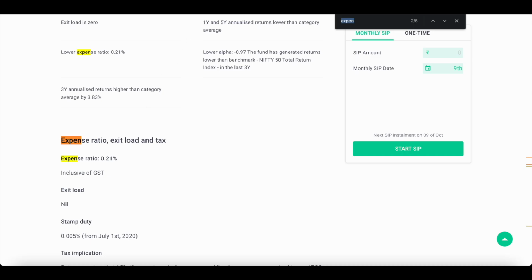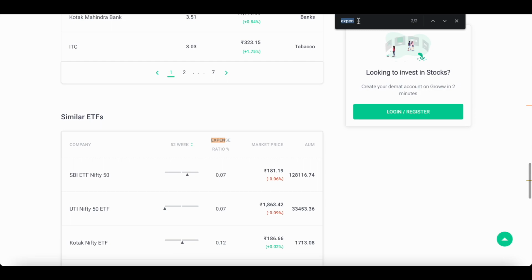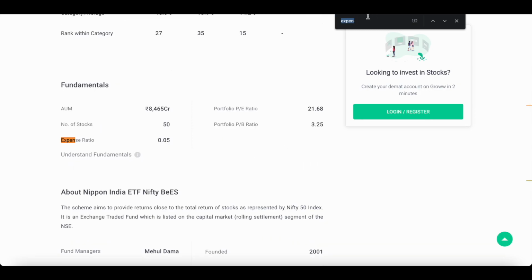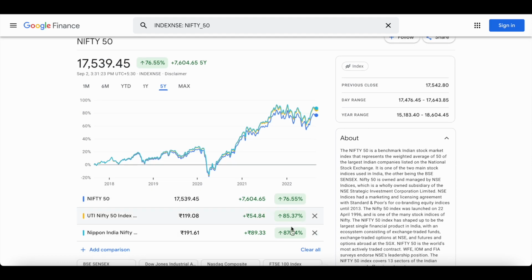When it comes to ETFs, the expense ratio of Nifty Bs is approximately 0.05. So 0.21 for the Nifty mutual fund, and for the ETF it is only 0.05. So it's a difference of 0.16. That 0.16 every year adds up to this extra 1.5% in the span of 5 years.